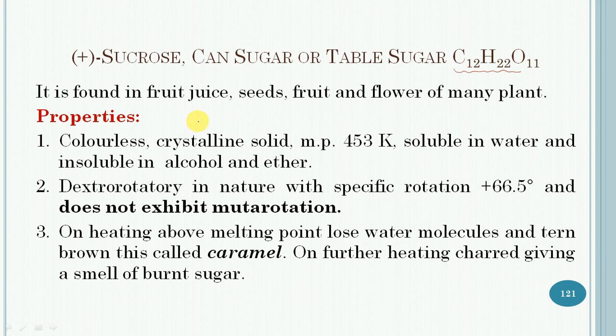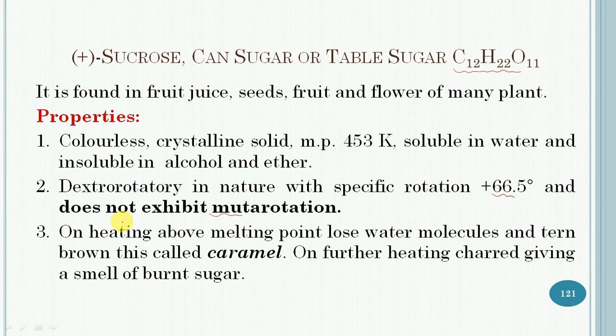Sucrose is a colorless crystalline solid having melting point 553 Kelvin, which is soluble in water but practically insoluble in alcohol and ether. It is dextrorotatory and has a specific rotation of plus 66.5 degree. It does not exhibit mutarotation. So it is one of the qualities of sucrose.